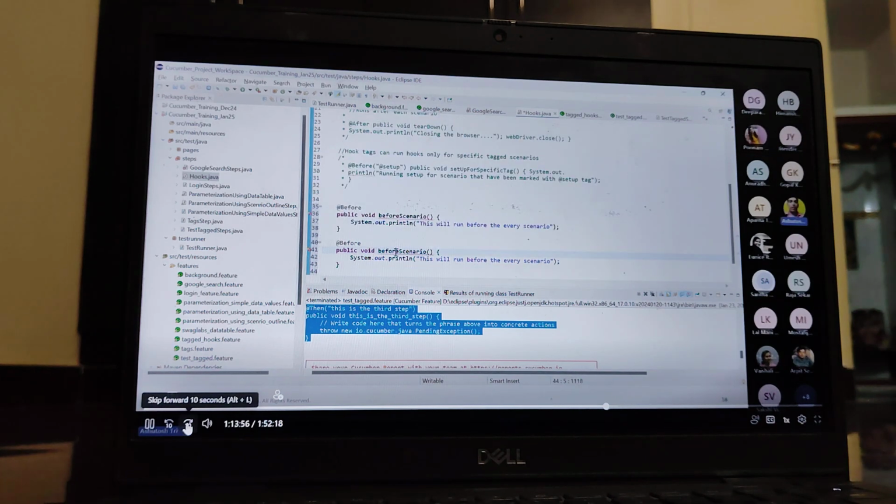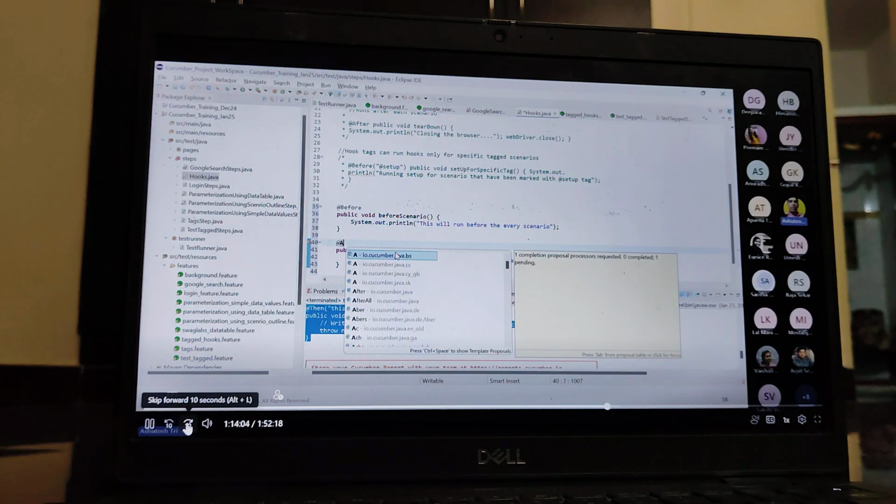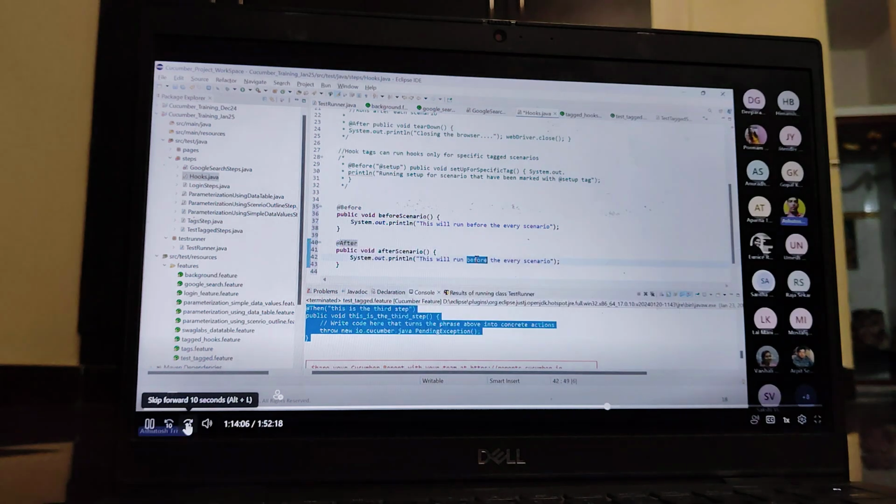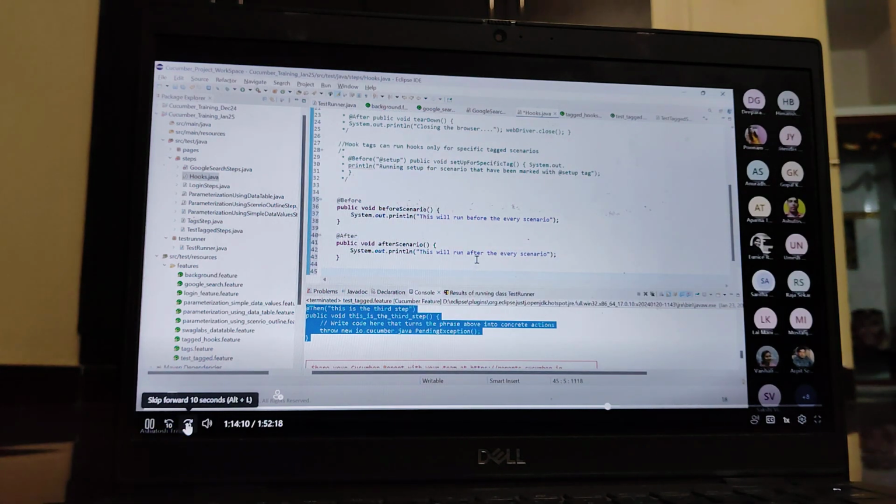I have defined one more method, After scenario, which we want to run after executing a scenario, with the @After annotation. This will run after every scenario. Okay, so we have defined these two.